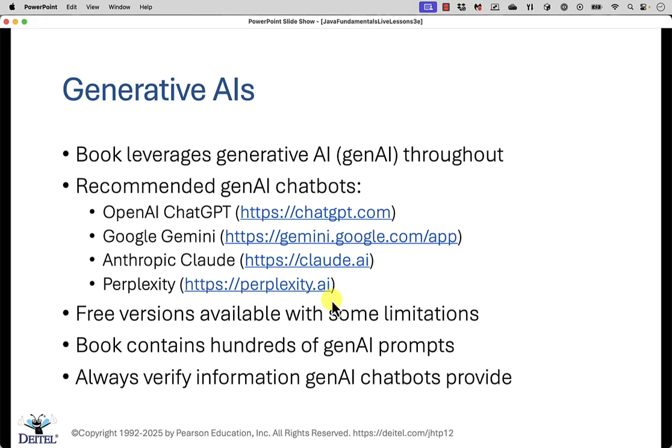I will say they do make mistakes, and one of the reasons we use 4 of them is so that we could compare results between the different generative AIs and also see which ones produced better results for certain kinds of prompts. So we highly recommend that you not only work with more than one of them, possibly with many of them in parallel, but also verify everything that you get back from the generative AIs.